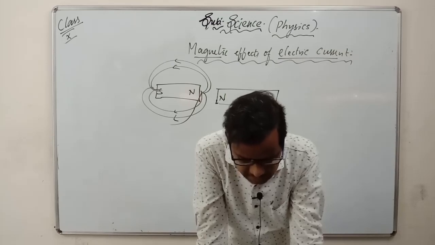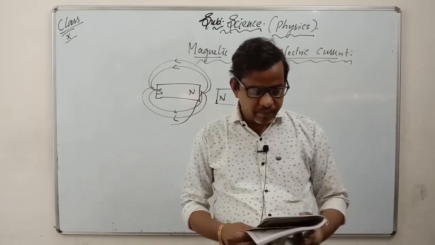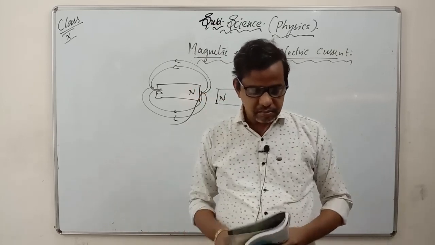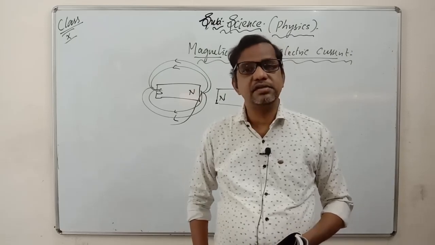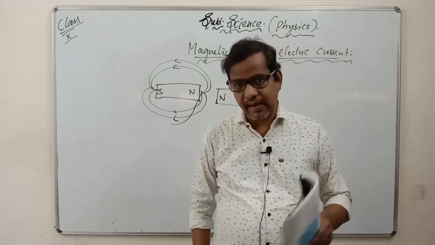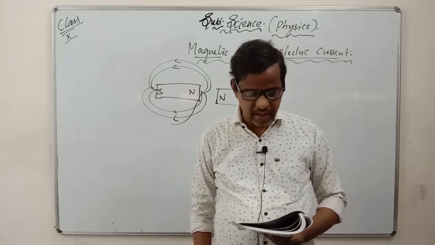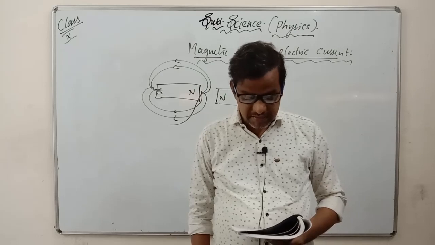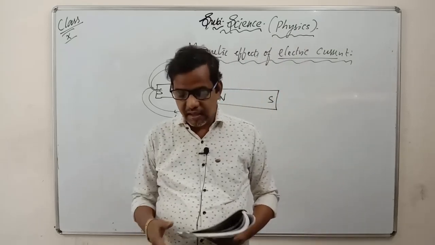It shows that the direction of the force on the conductor depends upon the direction of the current. Underline this one. It depends on the direction of the current and the direction of the magnetic field. So he has given Fleming's rules, as I told you already. First one is the left hand rule and second one is the right hand rule.